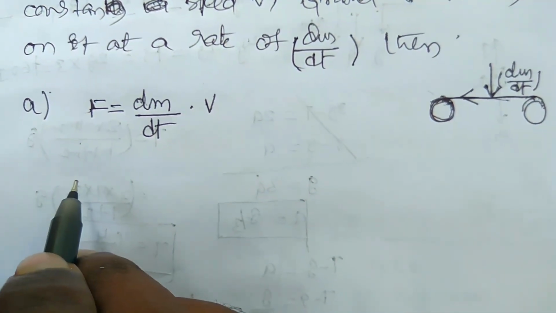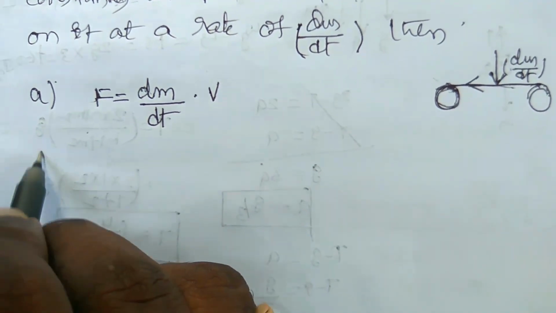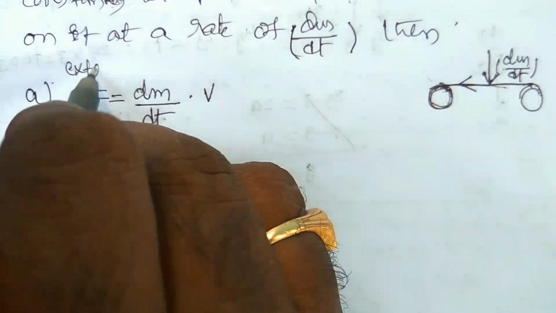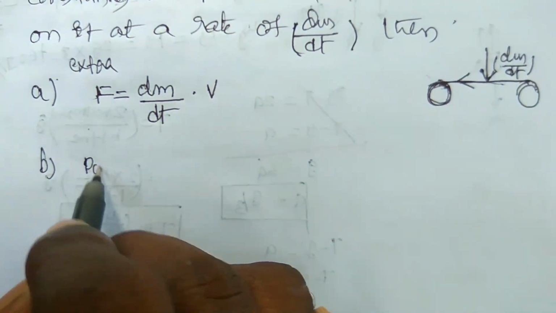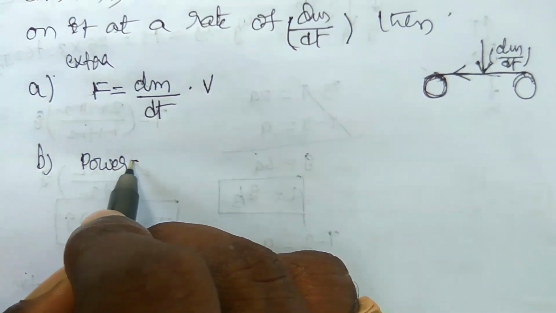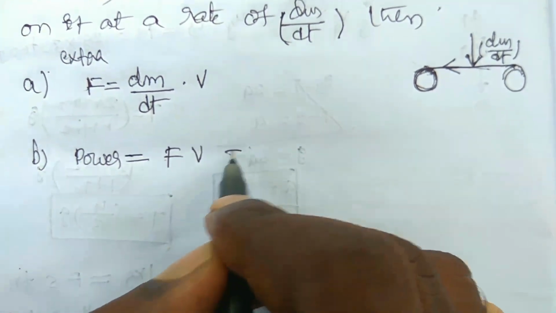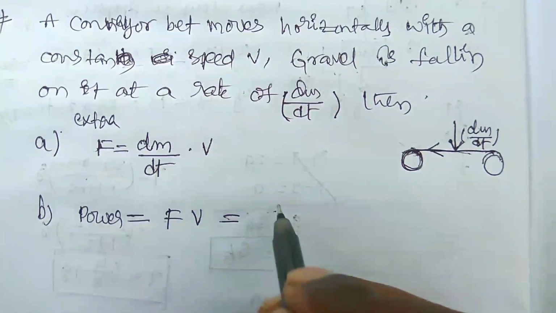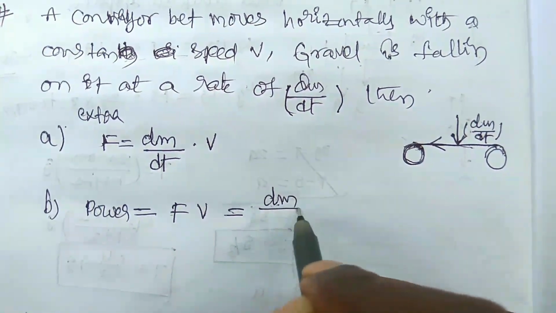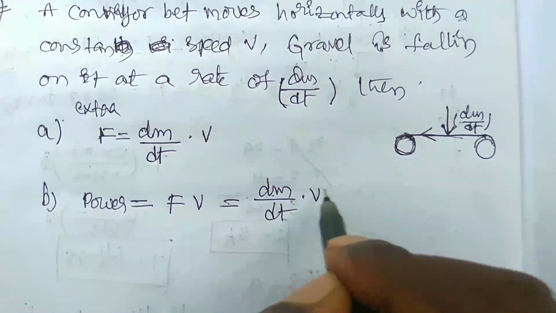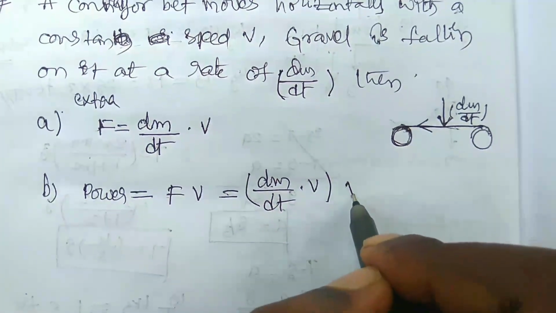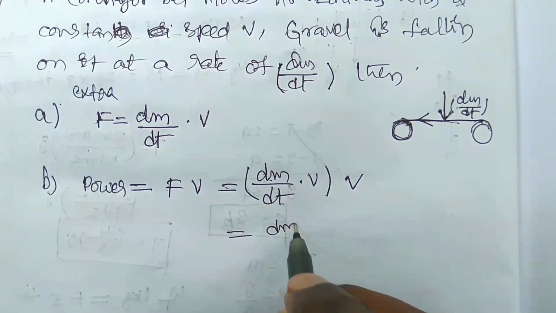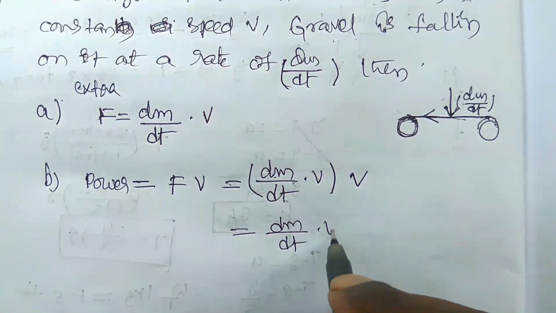So this is the extra force, and the extra power is F into v. Already we wrote F is equal to dm by dt into v, so the power is dm by dt into v square.